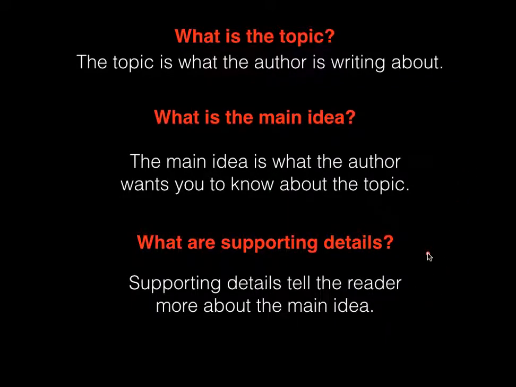Now, supporting details, what are those? These are the things that the author will put in the passage to explain more about the main idea. If the author's main idea is that Babe Ruth was a great baseball player, he'll put details to show you that. He'll add things in like how Babe Ruth hit 60 home runs in a year, that Babe Ruth had all these baseball records, he played a long time, that he was an all-star. All supporting details to back up the main idea that Babe Ruth was a great baseball player. Topic, in this case, would be either baseball or Babe Ruth. So, without any further ado, we are going to go to an example.